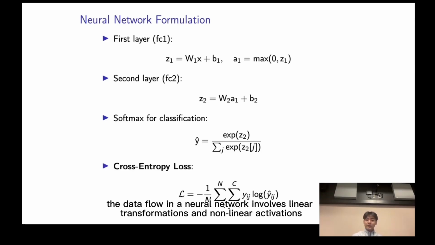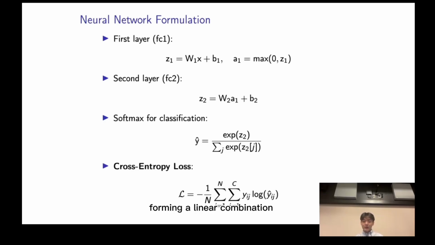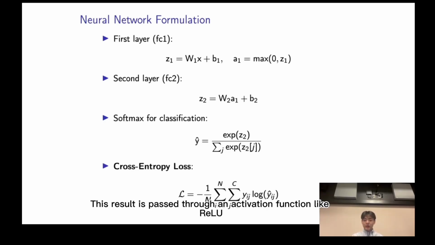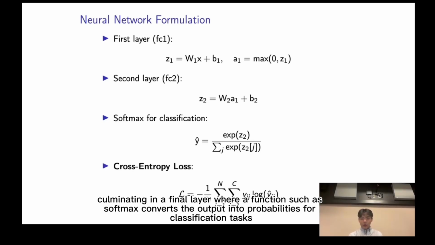Mathematically, the flow of the data involves linear transformations and nonlinear activations. For example, an input that is multiplied by a weight matrix and shifted by a bias vector forms a linear combination. This result is passed through an activation function like ReLU, culminating in a final layer where a function such as softmax converts the output into probabilities for each classification.